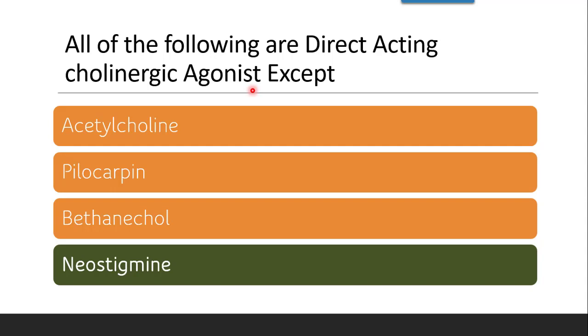Now neostigmine is the correct answer, because the classes are by name direct acting and indirect acting. Direct acting are choline esters and cholinomimetic alkaloids. Acetylcholine itself is a neurotransmitter, so the actual drug which is indirect acting is neostigmine.